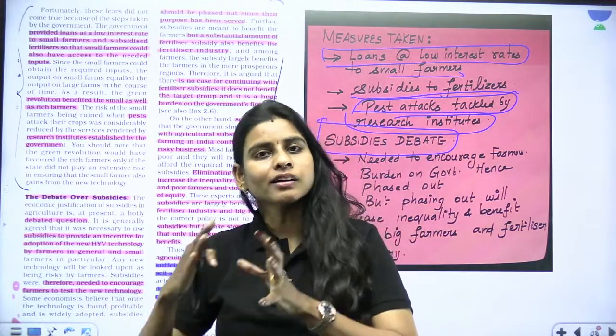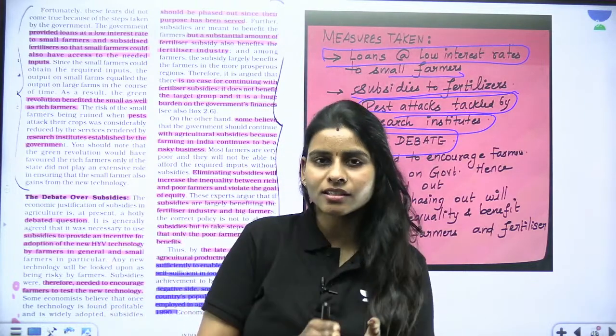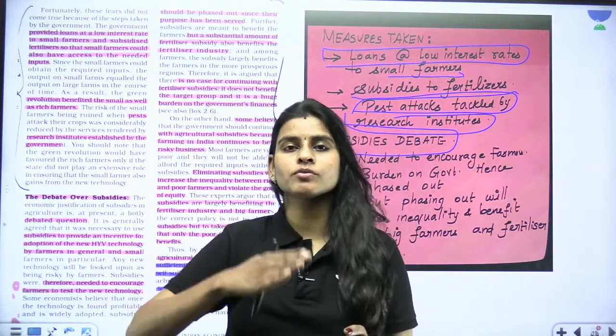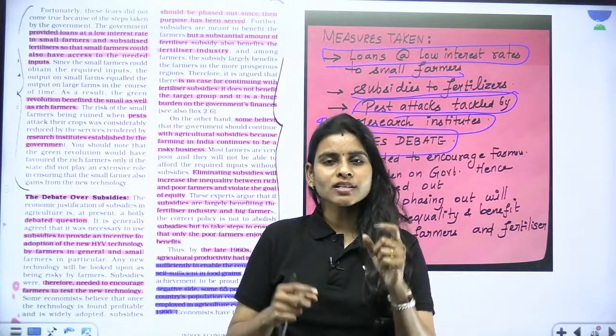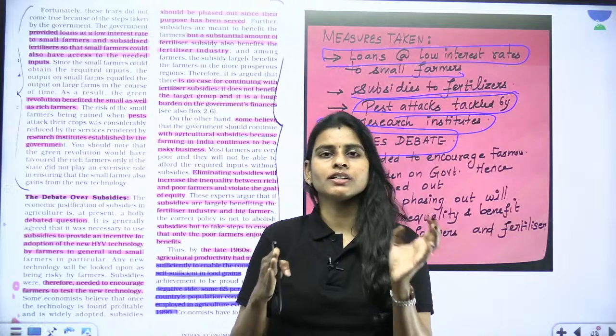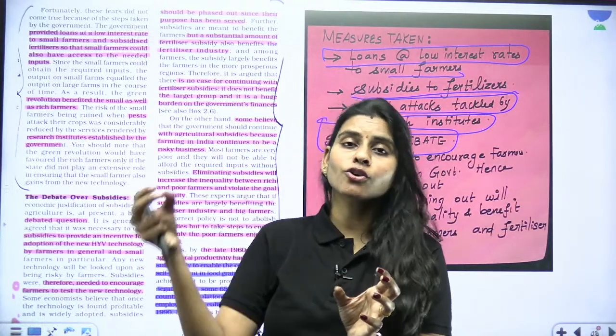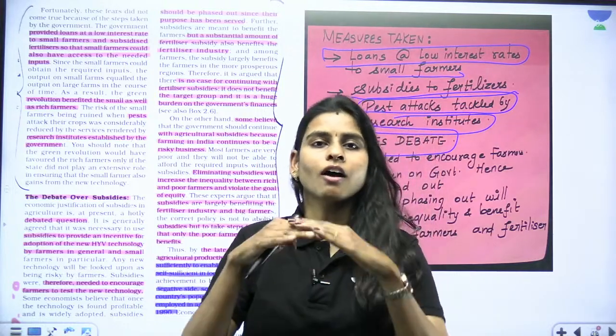But there was a certain set of people who went against this idea of continuing the subsidy for a longer time, because the Green Revolution period was successful, and once we achieved the desired results, it was felt that the subsidies are going to cause extra burden to the government, so the government should stop it.